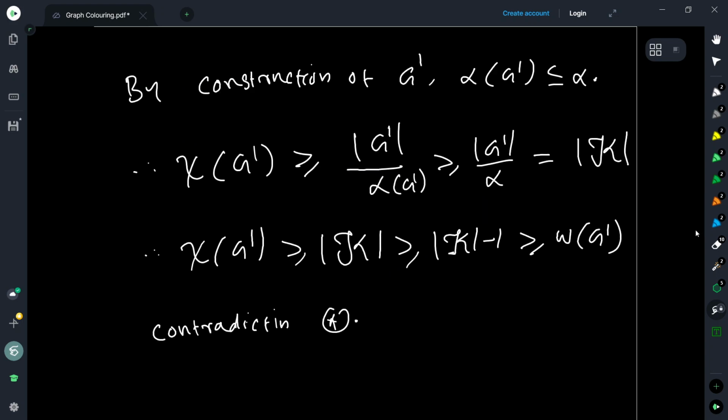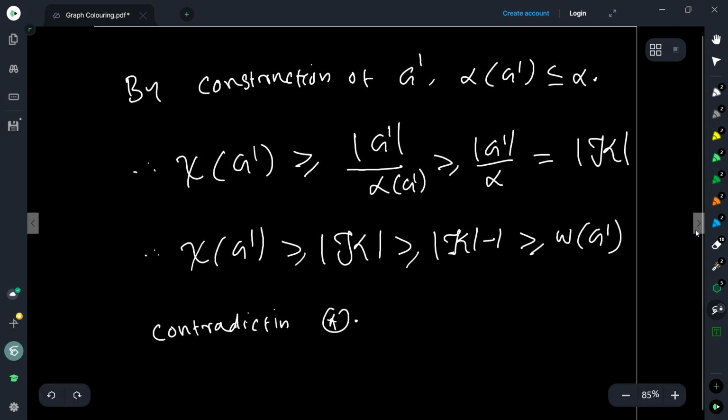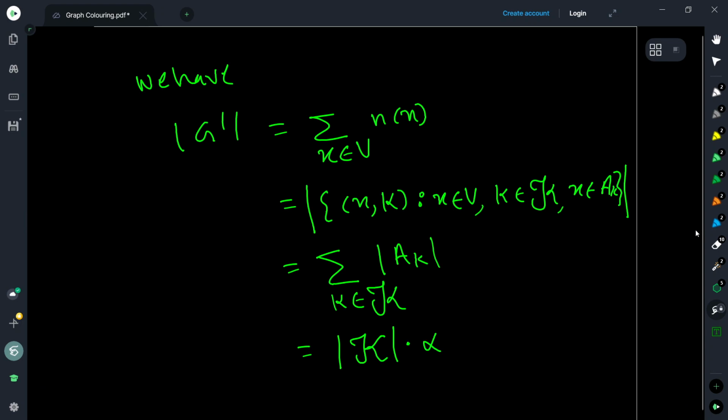So that's what we are stating here. By construction of G dash, alpha of G dash is less than or equal to alpha, right? I cannot use more than alpha vertices per color. So therefore, the chromatic number of G dash is greater than or equal to order of G dash by alpha of G dash, which is greater than or equal to order of G dash by alpha, which we just showed is actually equal to the order of script K, right? Once I divide by alpha, you will get order of script K.